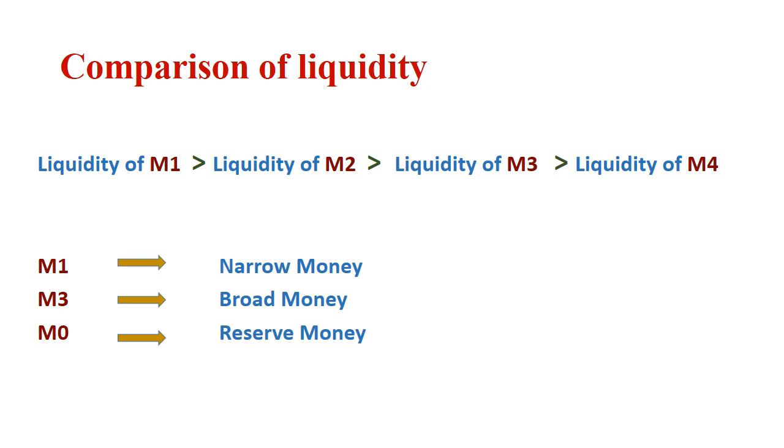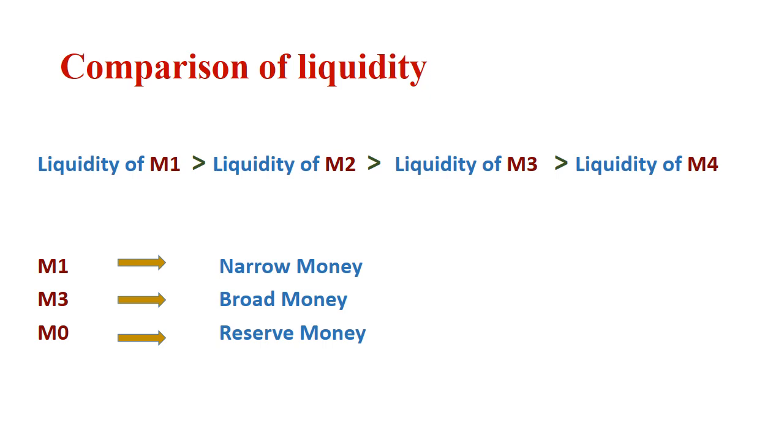Now M2 is less liquid than M1 because it consists of demand deposits of post office, which cannot be encashed using a check. That is why it is less liquid than demand deposits of commercial banks. Now in M3, time deposits are included, that is fixed deposits are included in which money cannot be readily used for exchange. It is stored for future use. So that is why it is less liquid than M1 and M2.